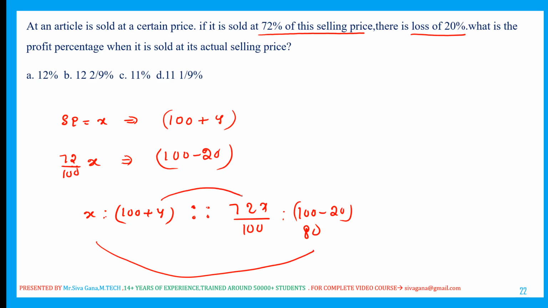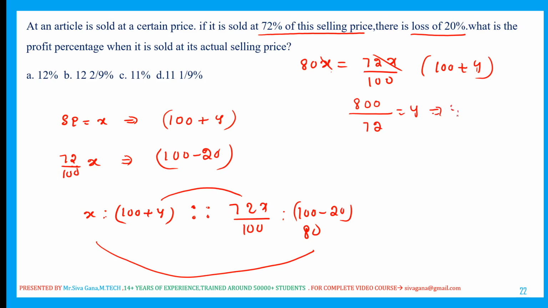If you do that, 80x is equal to 72x by 100 into 100 plus y. X gets cancelled. This is 8,000, 7,200. 800 divided by 72 is nothing but y. Therefore, y is equal to how much? 8 9s are 72, so 100 by 9, which is 11 1 by 9%.